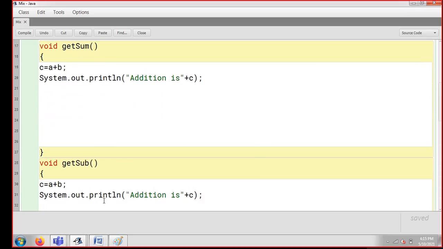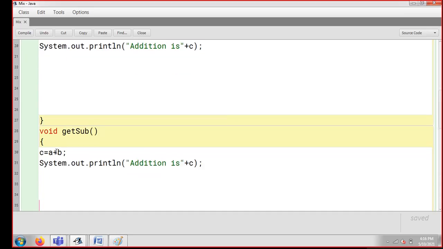This is my subtraction, and here I'm just going to subtract. Simply, I've copied my get sum and pasted it as get sub. You can see I've just copied from get sum and pasted into get sub. I only want to make some changes here. I'm doing a subtraction, so the caption will go accordingly.